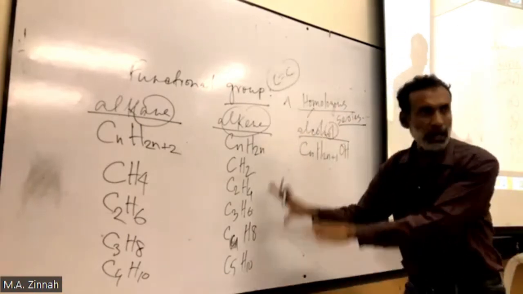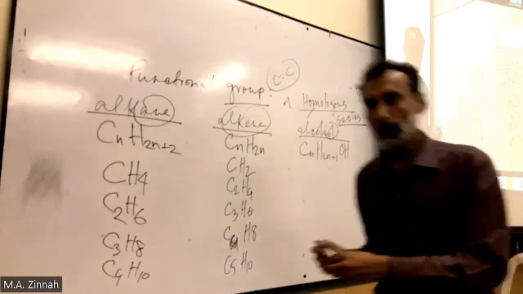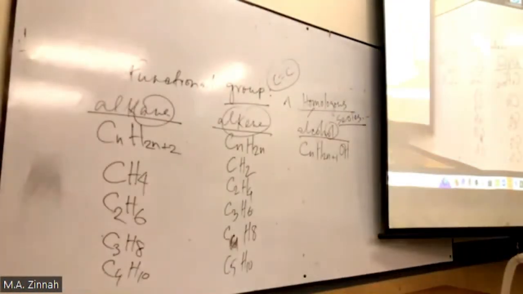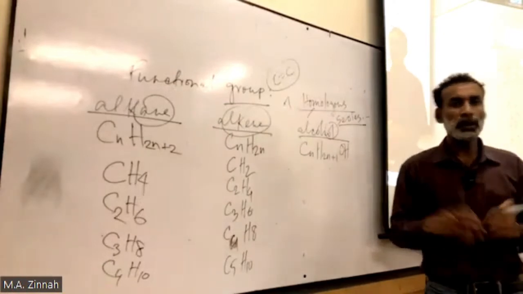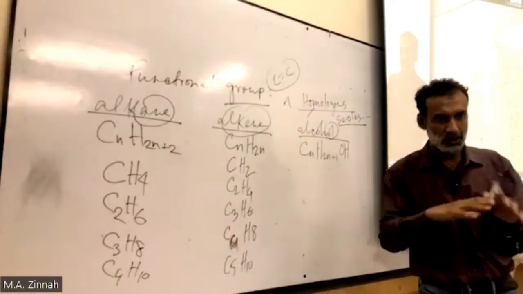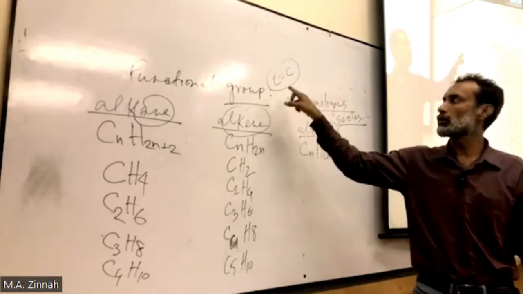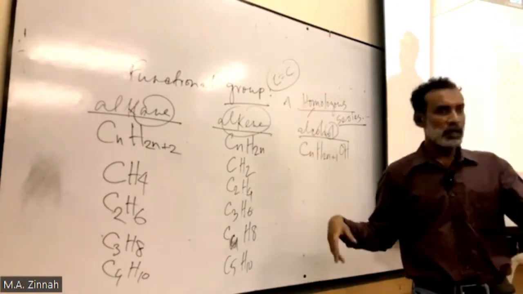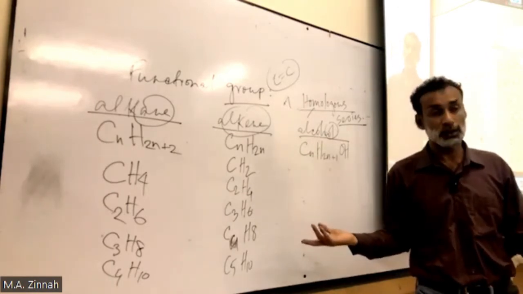We haven't shown any of the functional group because we're writing the molecular formula. Probably you know what is molecular formula, right? Molecular formula just shows how many atoms there are. Okay, it doesn't show the structure. So here you don't see the carbon-carbon double bond. Later we'll show in the displayed formula their functional groups.